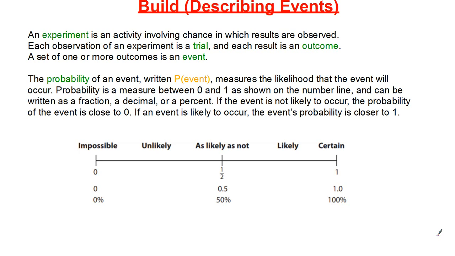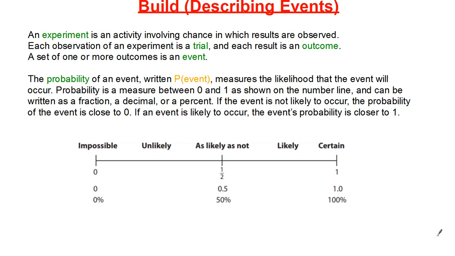All right, so an experiment is an activity involving chance in which results are observed. Each observation of an experiment is called a trial, and each result of that trial is called an outcome. Now, if we have one or more outcomes, that set of outcomes is called an event.